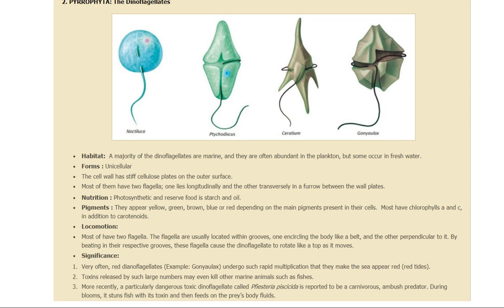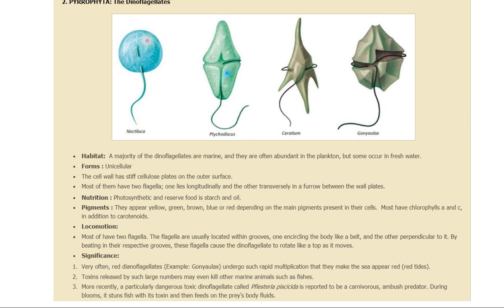All right, let us see the characteristics of these. The majority are dinoflagellates. They are marine, and some may be present in fresh water. They are unicellular forms. The cell wall has a stiff cellulose plate on the outer surface, and most of them have two flagella. One lies longitudinally and the other transversely.